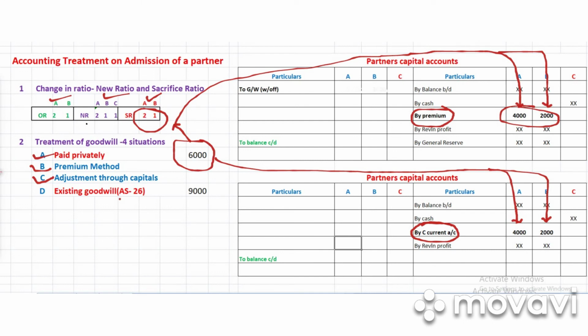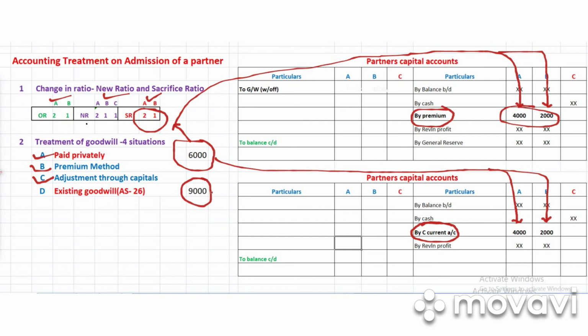Write off the goodwill between the old partners in the old ratio, not the sacrificing ratio, not the new ratio, but the old ratio. Just imagine a case where the existing goodwill is given in the question as 9,000 rupees. As per the rule, this existing goodwill has to be written off. When we write off, the goodwill will come on the debit side of the partners' accounts.